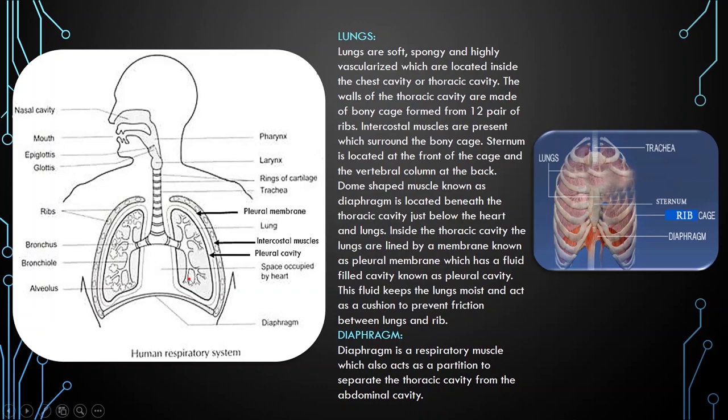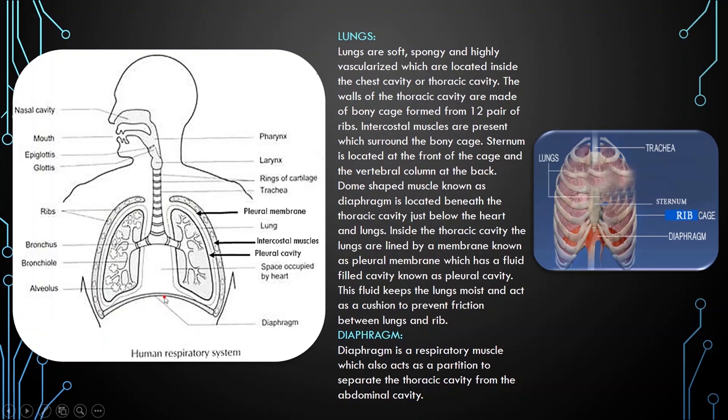Just as you see in this diagram, just beneath the lungs and heart, there is a dome-shaped muscle known as the diaphragm. This muscle separates the thoracic cavity from the abdominal cavity, and as you see in the diagram, forms the floor of the chest cavity.